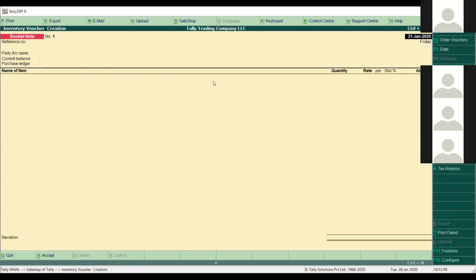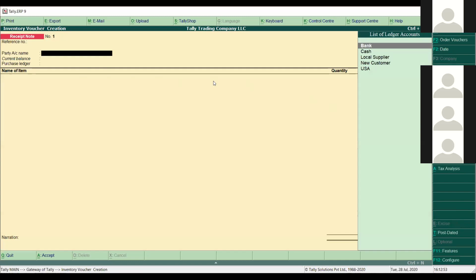I will change the date first. What was the party name? One more thing we have to keep in mind: when we are going to track any voucher here, we have to use the same particular ledger that we selected during the purchase order. If we select some other ledger, then the order number will not be visible here, so the tracking will not be possible that way. So I will use the same ledger we selected during the purchase order.